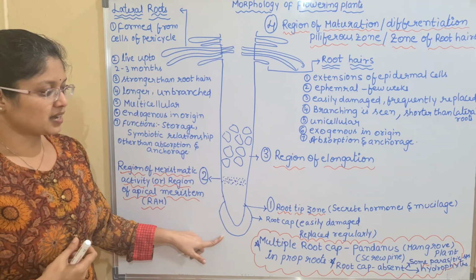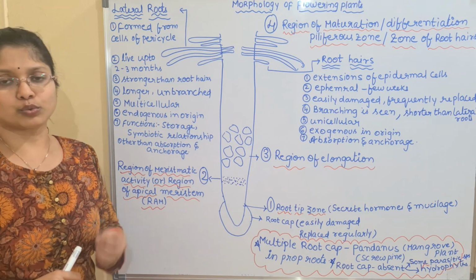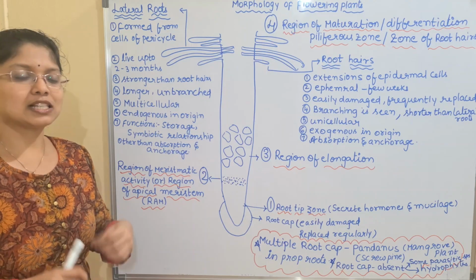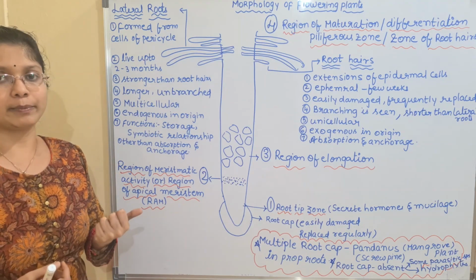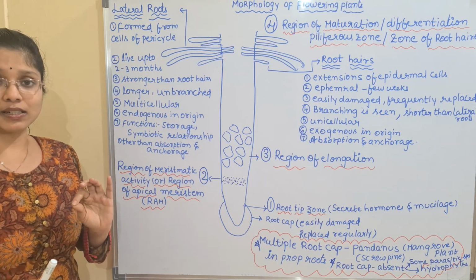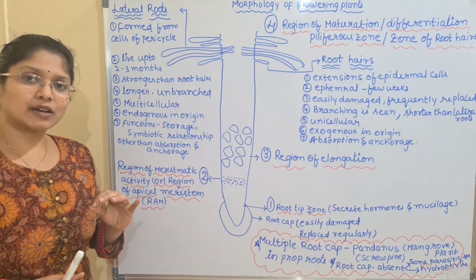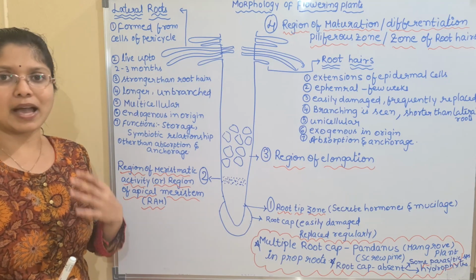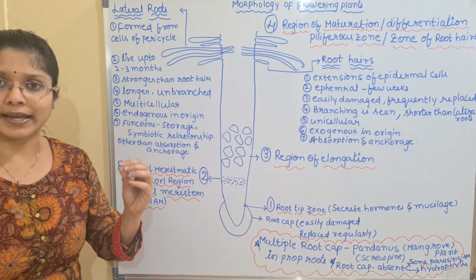Okay, and next we have another important exception here. Generally the root cap is unicellular and it is single for any plant. So any species you take, we have only one root cap which is protecting the root tip. But there is one exception here, the plant named pandanus. The pandanus is a mangrove plant. The common name for pandanus is screw pine. It's a mangrove plant, and in this plant you have multiple root caps.